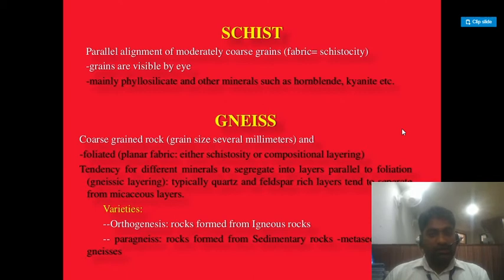Gneiss, coarse grained rock, grain size several millimeters, with foliated planar fabric, either schistosity or compositional layering. There is a tendency for the different minerals to segregate into layers parallel to the foliation. Gneissic layering: typically quartz, feldspar rich layers tend to separate from micaceous layers. Varieties: orthogneiss, rock formed from igneous rocks; paragneiss, rock formed from sedimentary rock; and metasedimentary gneiss.